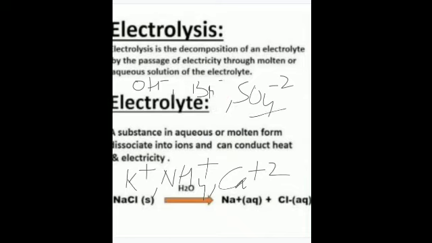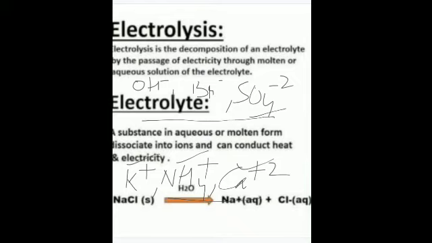Potassium ion, ammonium ion, and calcium ion are called cations. So positively charged ions are cations and negatively charged ions are anions.